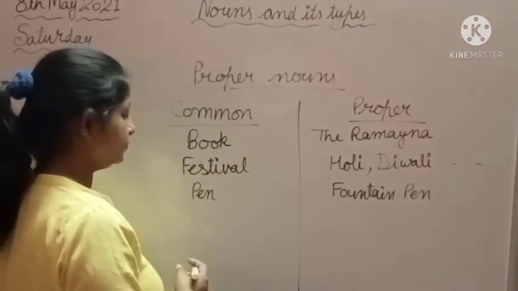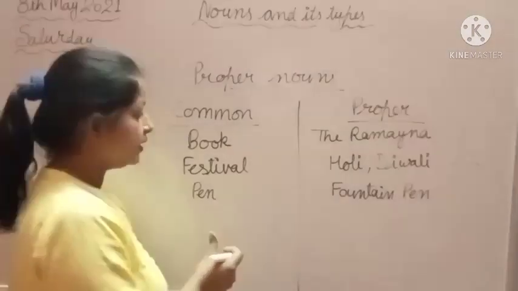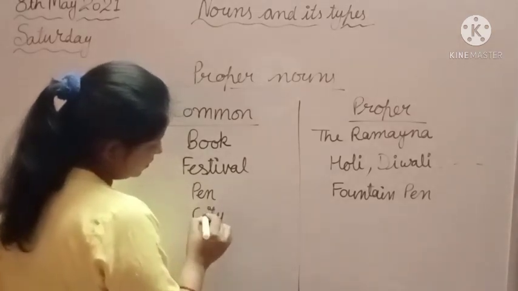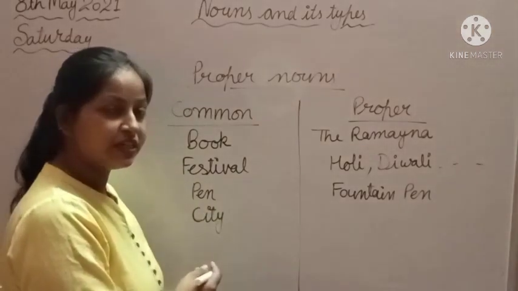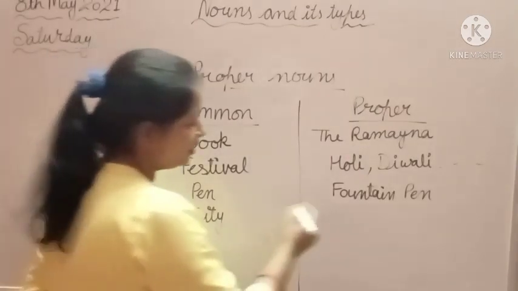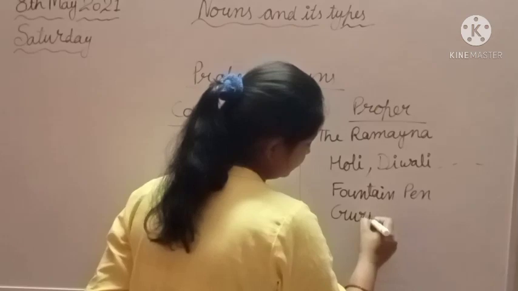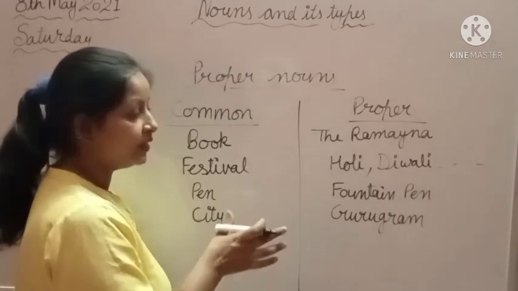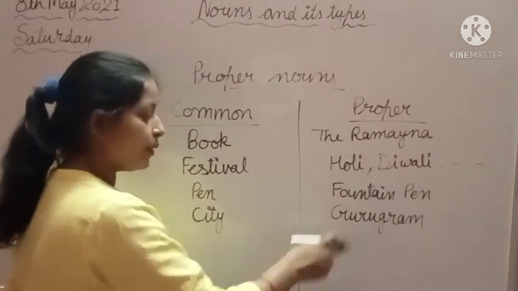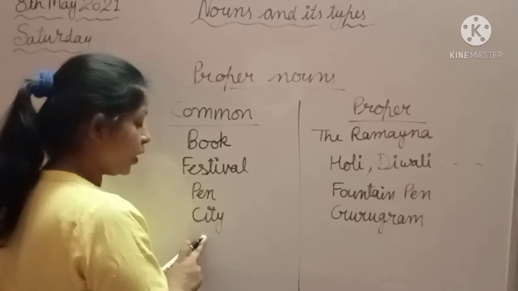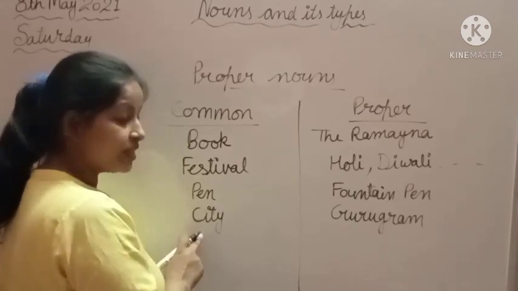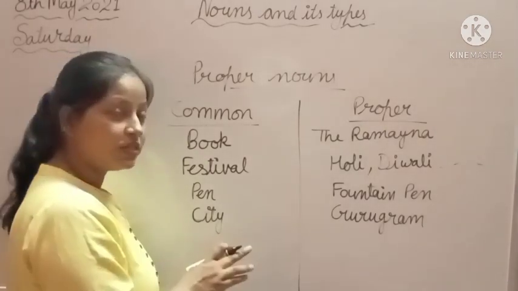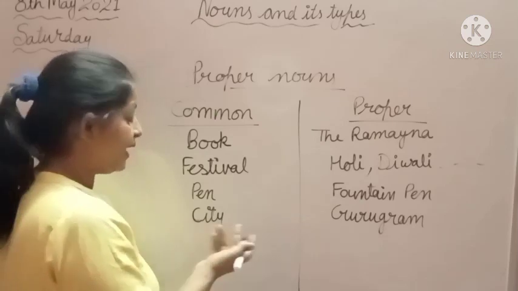And places, like city. Can you tell me any name of a city? Yes, Gurgaon, Gurugram. So Gurugram is the name of a particular city. That's why it is a proper noun, and city alone is a common noun. Why? Because this word is used for all cities.